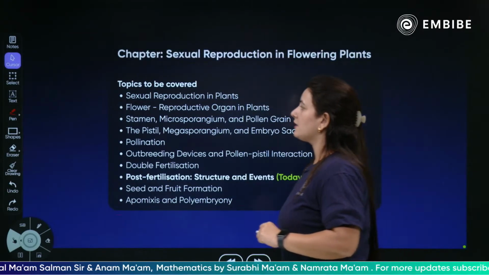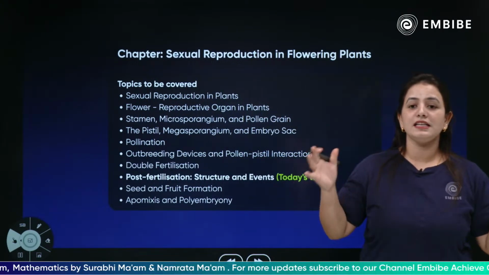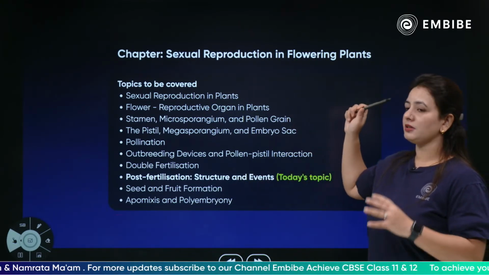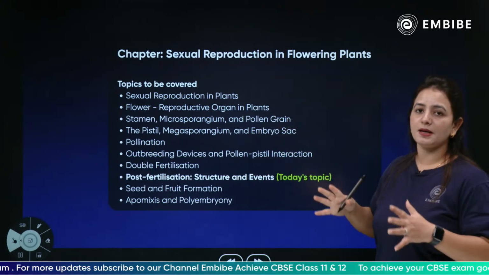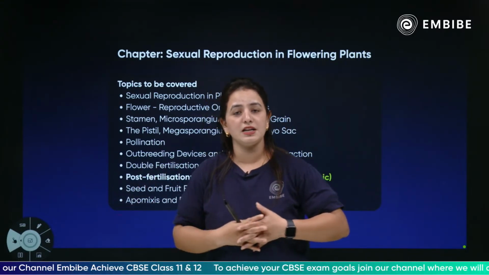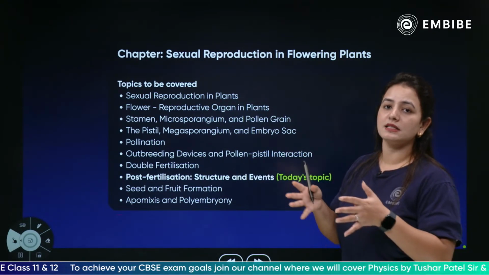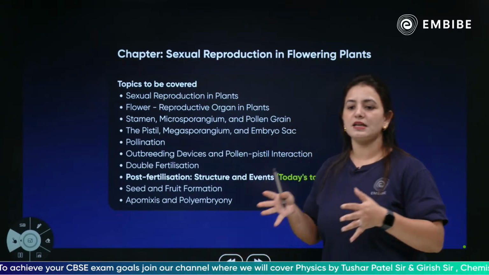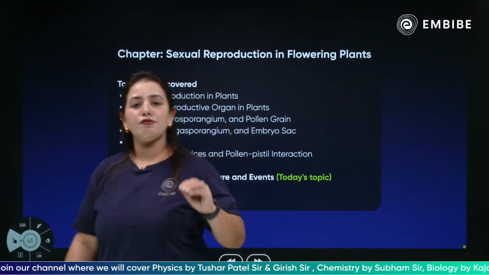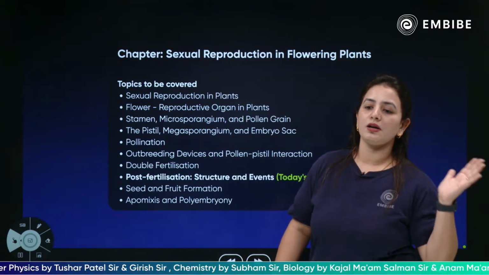Next, the topics to be covered. We have already discussed a lot about these topics; we are on the third last topic. We have discussed the reproductive parts, the stamen, megasporangium, microsporangium, megasporogenesis, microsporogenesis, pollination, agents of pollination, hybridization, outbreeding devices, pollen-pistil interaction, and the unique feature of angiosperms, which is the double fertilization events. We have already talked about it in detail.